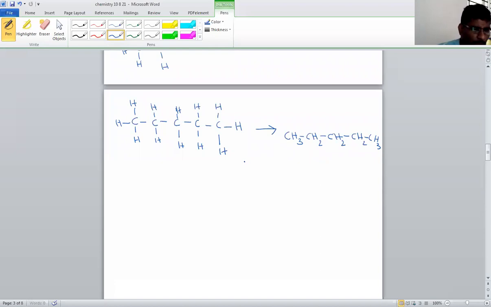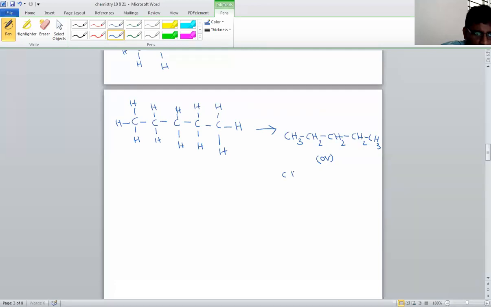So same formula. Both are the same. But here all bonds are represented. Here hydrogen bonds are omitted. So this we can call condensed structure. Or, as I told, you can omit all bonds also. Here I denoted some carbon-carbon bonds. You can neglect all these bonds also, no problem.